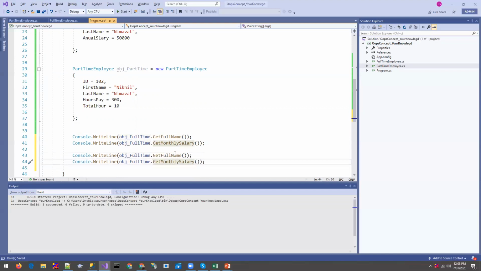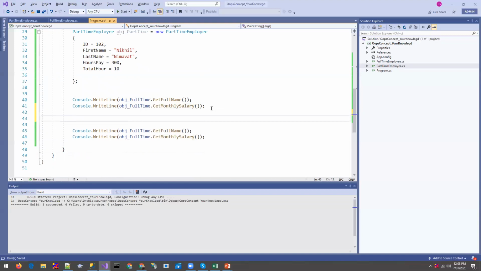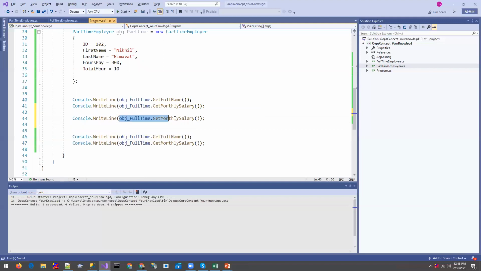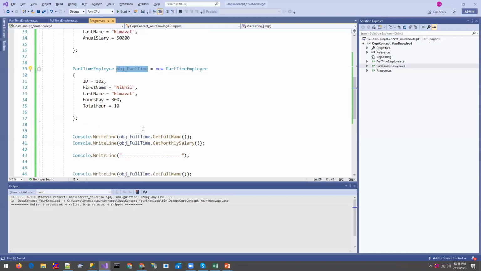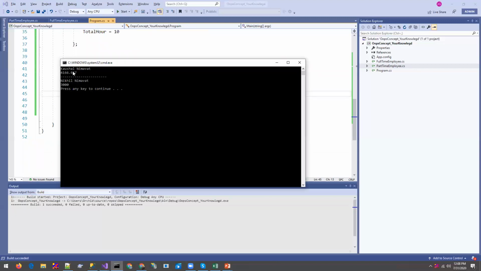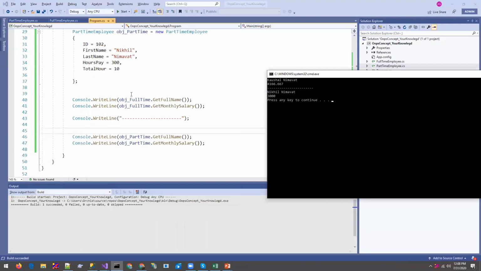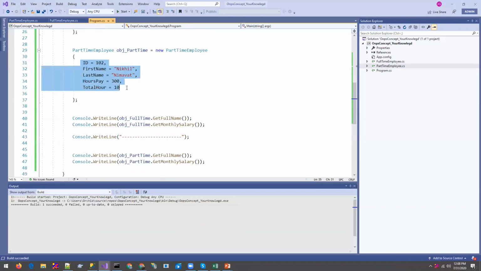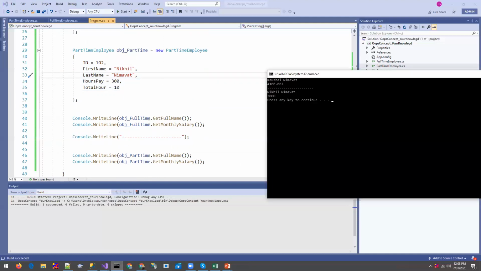Okay, and let me differentiate these two lines with a dashed line, so we can read the output easily. For the part-time we need to use the part-time object, and let's check the output. See, the full name is Kaushal Nimawat. We have just provided the ID, first name, last name over here, and the output is the full name, because we have called the full name function over here. That combines the first name and last name, and the net salary.